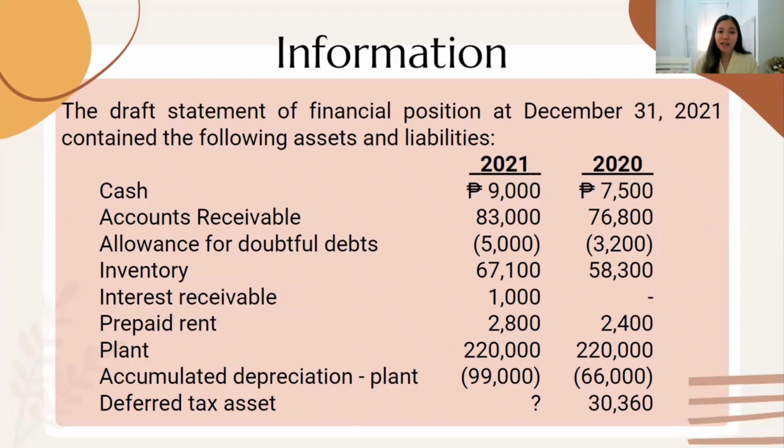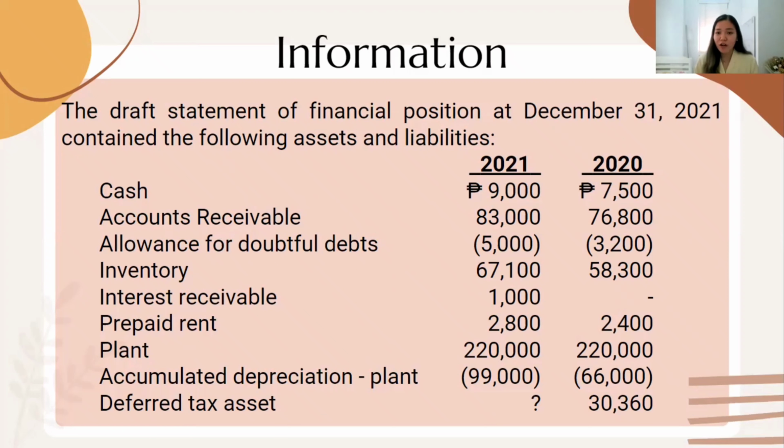We have 9,000 cash for 2021 and 7,500 cash for 2020. We have accounts receivable of 83,000 for 2021 and 76,800 for 2020. Allowance for doubtful debts 5,000 for 2021, 3,200 for 2020. Inventory of 67,100 for 2021 and 58,300 for 2020.